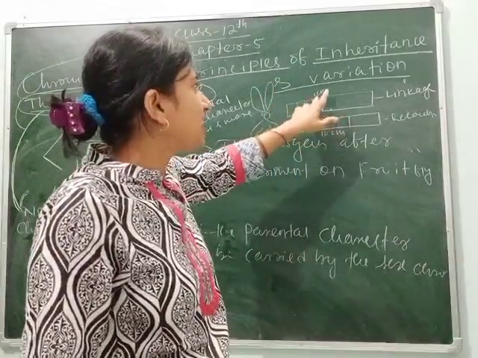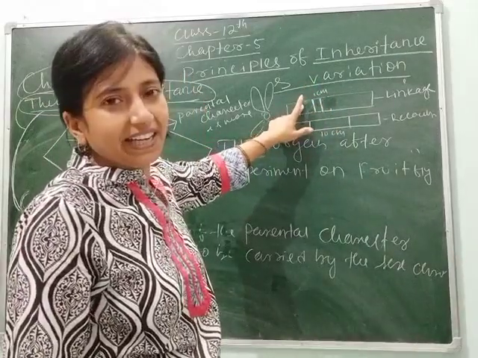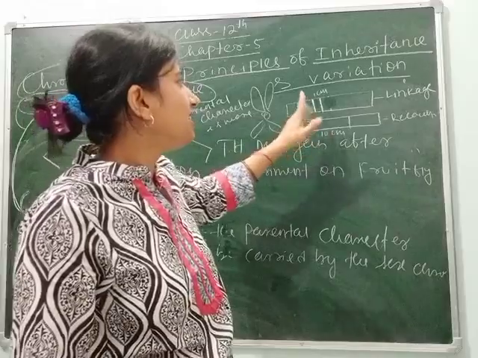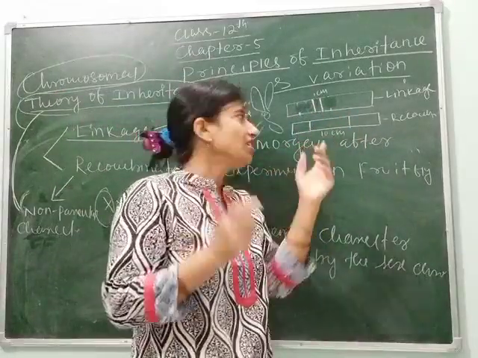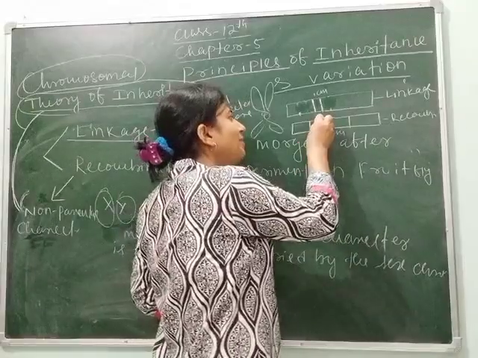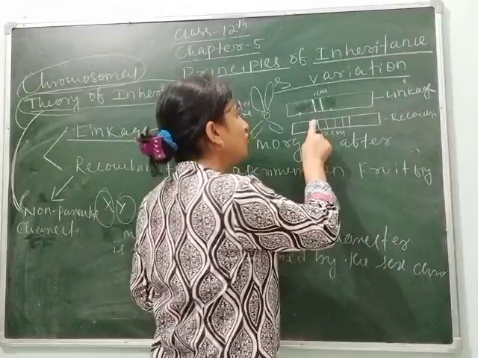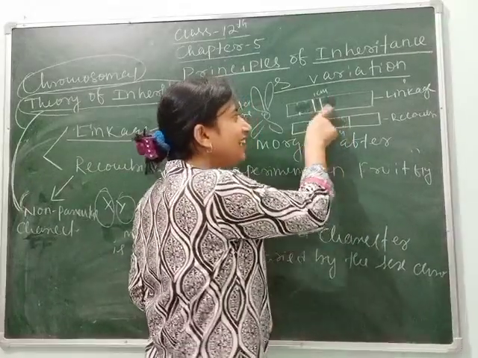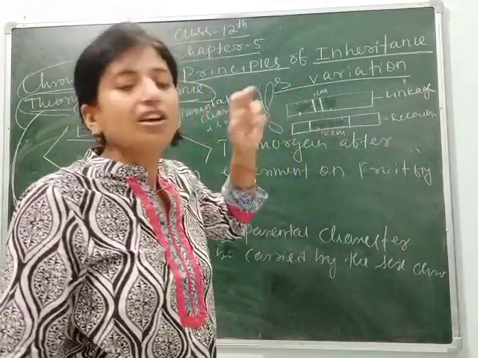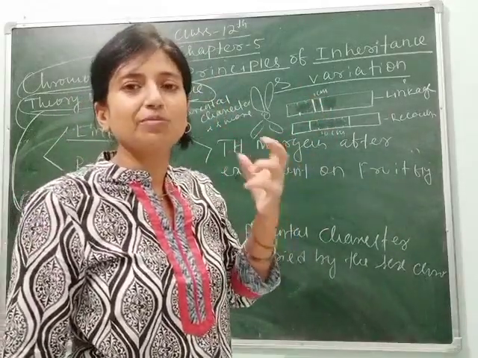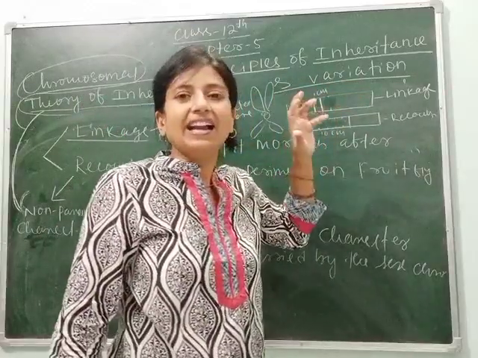In linkage, genes are close to each other and show more parental characters. In recombination, the genes are apart from each other, so the gap is filled by some non-parental characters. So this is the main difference between linkage and recombination.